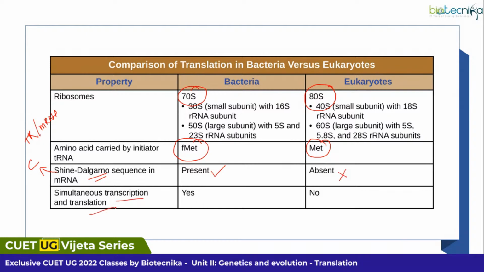Simultaneous transcription and translation, that is, at the time of transcription itself, translation is occurring in case of bacteria. Why? Because of absence of a nucleus. But in eukaryotes, it is not possible because of the presence of a nucleus. So within the nucleus, mRNA will be synthesized. That will move out of the nucleus and enter the cytosol. There it will come across the ribosome. And within the ribosome, you will find protein synthesis occurring. Right? So this is a comparison table.